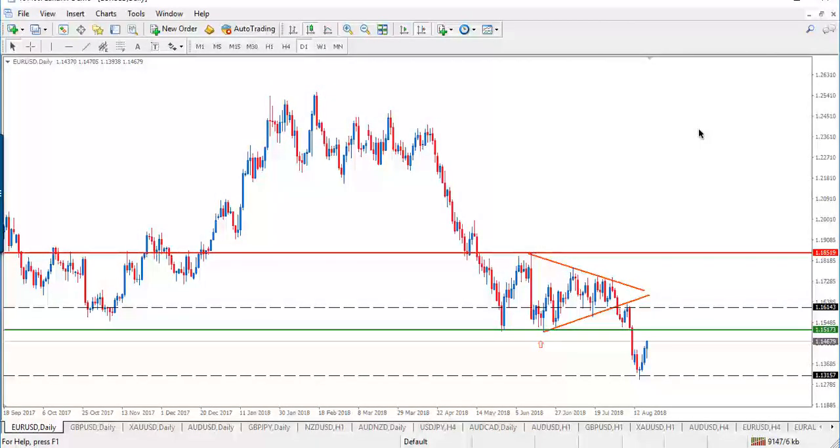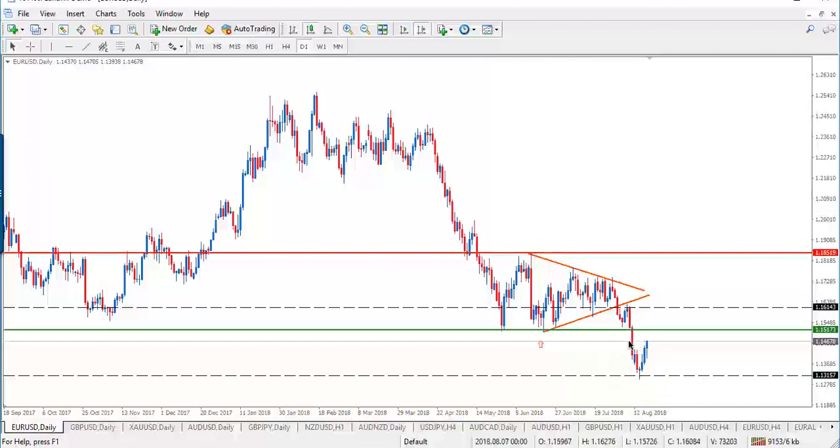As usual, we are going to start with the euro against the American dollar on the daily time frame. As you can see here, we had a symmetrical triangle and the downside was broken. Also the level of 1.1517 was broken as well. This was a very strong support level. Now it turned into a resistance level that we can see here.